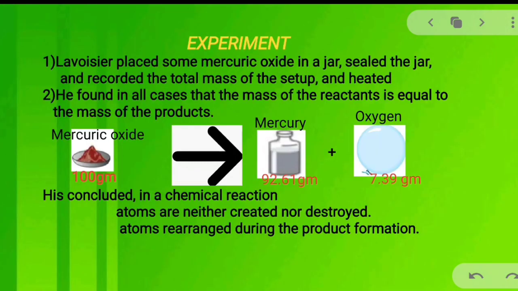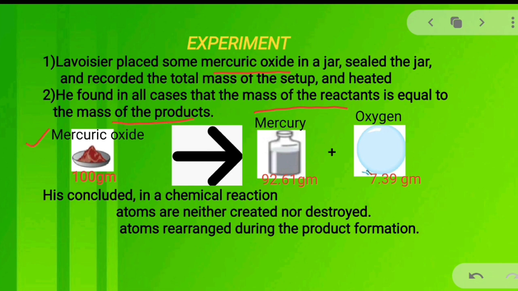To prove this statement, Lavoisier conducted so many experiments. One of the experiments is he took some mercuric oxide in a jar, sealed the jar and recorded the total mass of the setup, and after that heated it. He found in all the cases that the mass of the reactant is equal to the mass of the product.